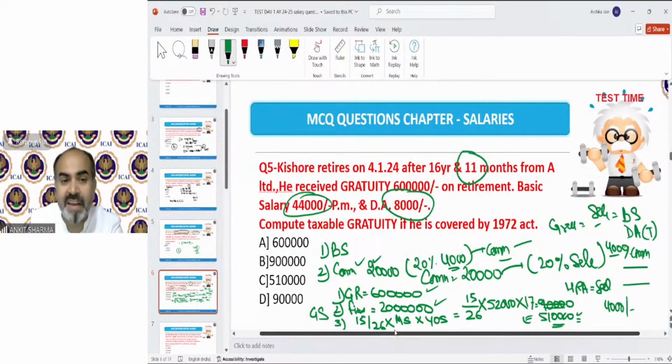So we have received 6 lakh rupees over here, and because we have received 6 lakh, then the taxable value will be remaining after 5,10,000 exemption. Then the taxable value will be 90,000 rupees. So that 90,000 is going to be taxable. So that is our option number D. D is the correct answer.